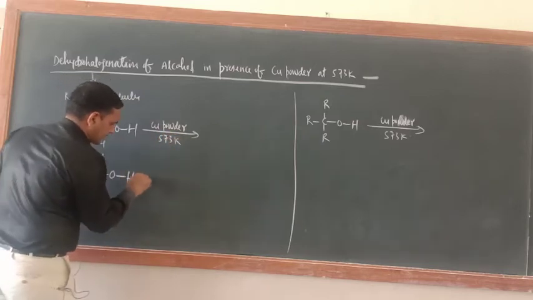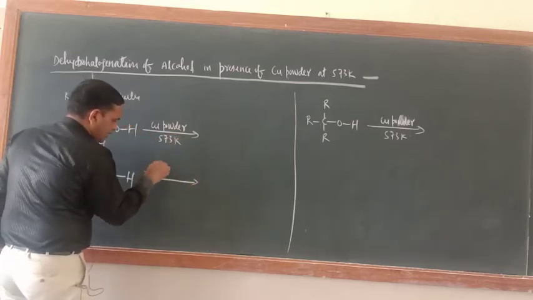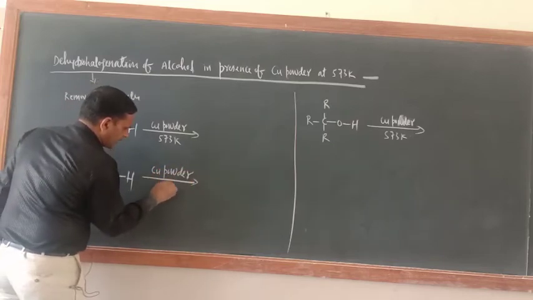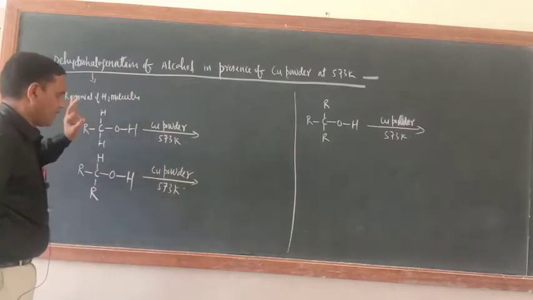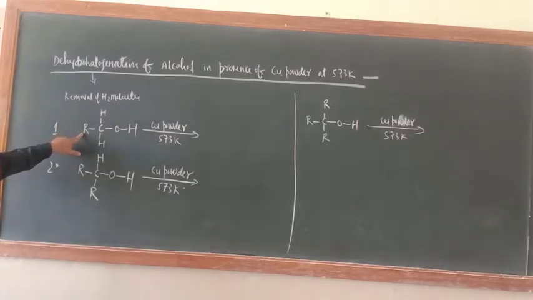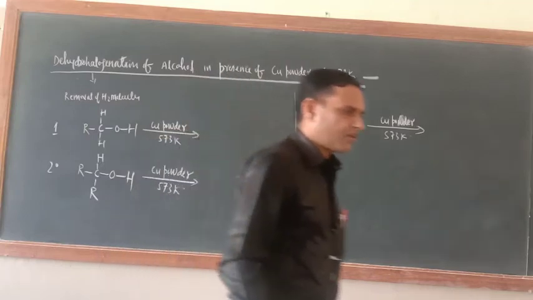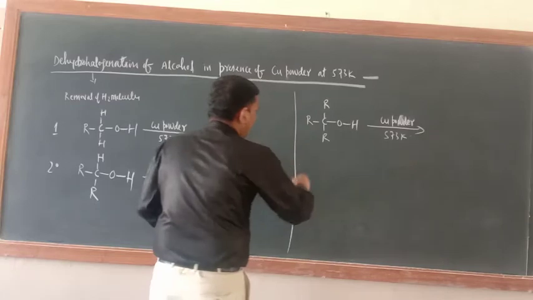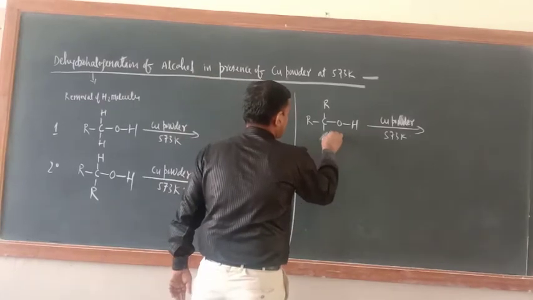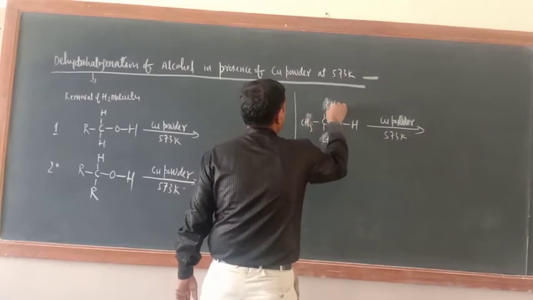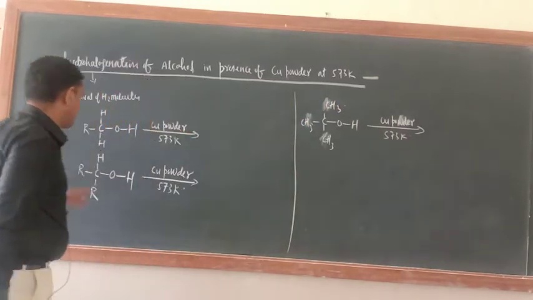Here also write copper powder, 573 Kelvin temperature. Okay, now just see here. This is 1 degree. Now if you are having any problem, in place of R you can fill in the CH3 group. Now in the NCERT book they have given it with R only. Now you can take 3 degree alcohol also. In this case especially take CH3 only.